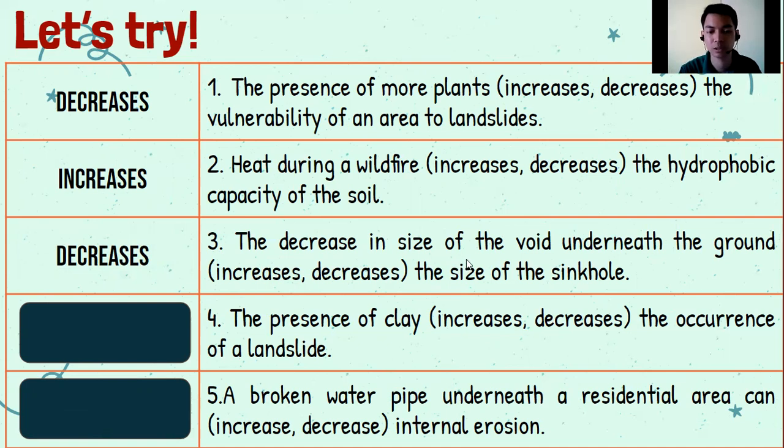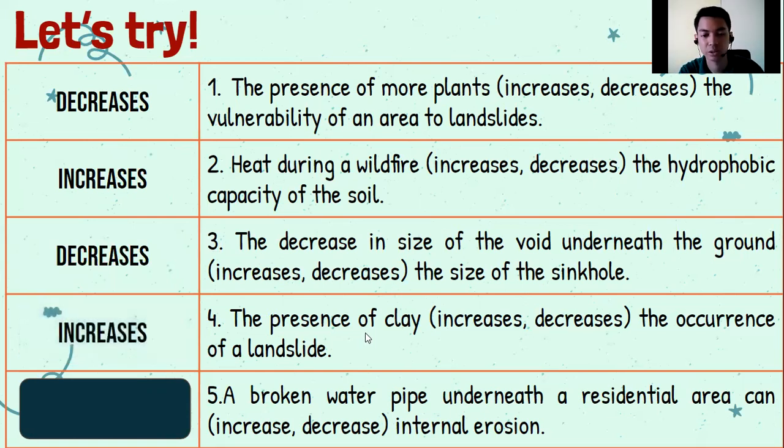Number 4, the presence of clay, increase or decrease the occurrence of landslide? Pag madaming clay doon sa isang lugar, ibig sabihin ba nito mas madalas or mas madalang yung occurrence ng landslide? Of course, increase. Dahil alam na natin yung clay is soft material and hindi mo nga siya pwedeng tayuan ng mga bahay dahil prone siya sa landslides. A broken water pipe underneath the residential area can increase or decrease the internal erosion of that area. Nakakadagdag ba sa internal erosion? Of course, yes.